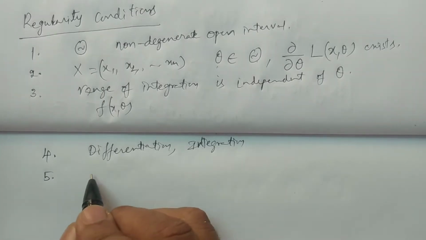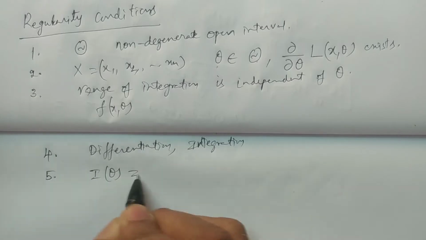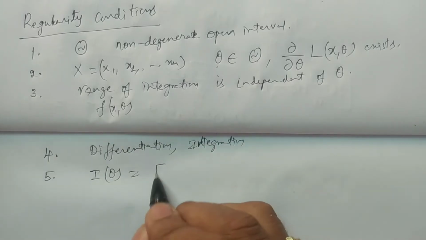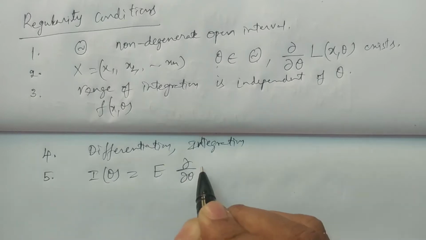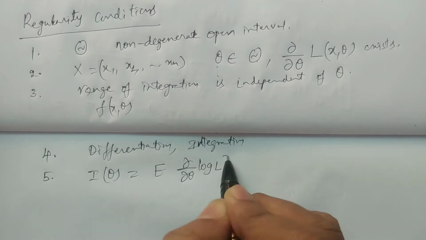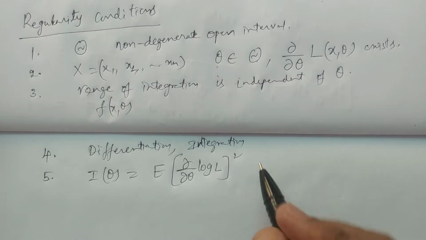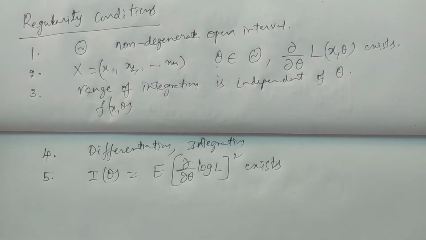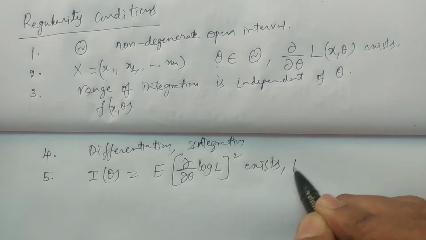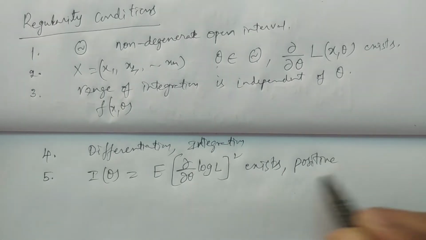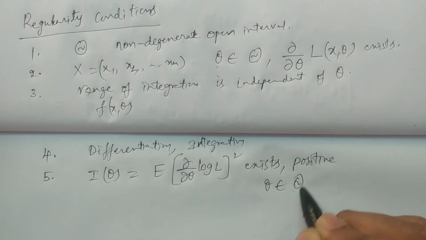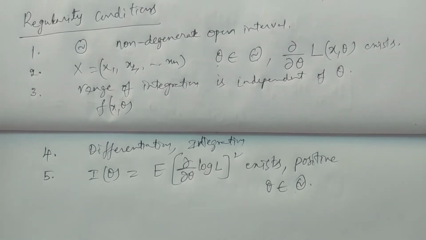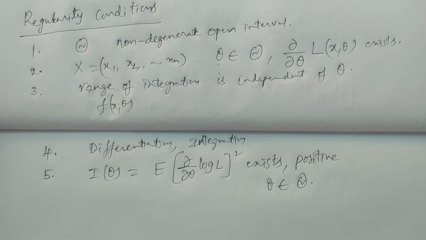Next, the fifth regularity condition: I theta, which is expectation of dou by dou theta of log L whole square, exists and is positive for all theta belonging to capital theta. These are called regularity conditions. Under these regularity conditions, this Cramer-Rao inequality is going to be proved.